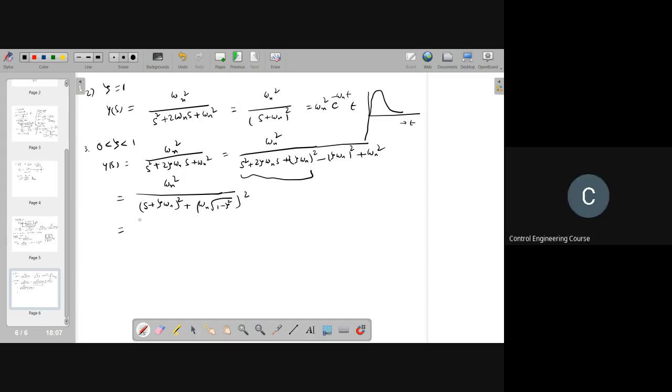So I am writing this one as omega n by square root of 1 minus zeta square into omega n into square root of 1 minus zeta square by (s plus zeta omega n) whole square plus (omega n into square root of 1 minus zeta square) whole square. So this is the response. Can anyone tell this one?